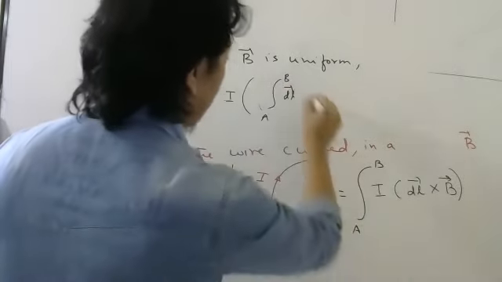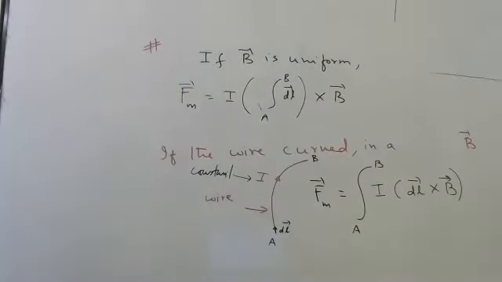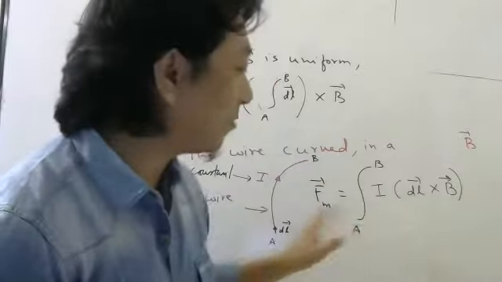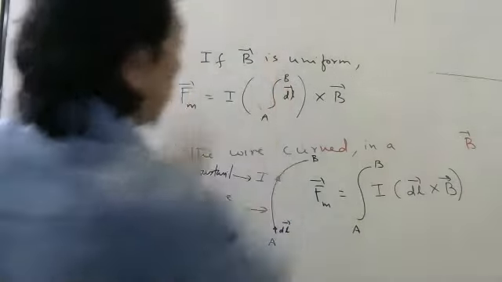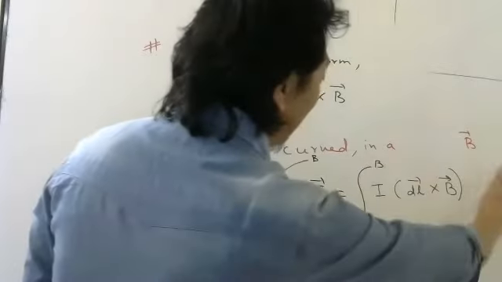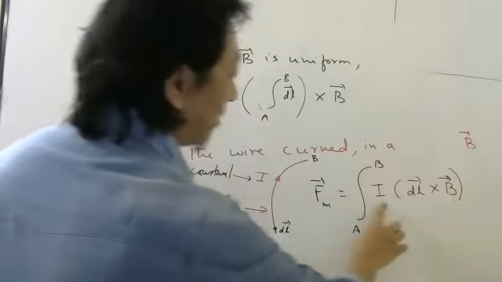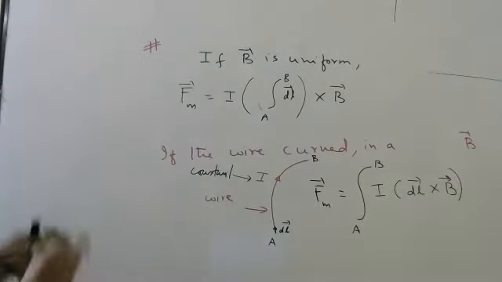Here. Cross B. Okay. You cannot take this outside here, okay, because this is cross product. No, if you take it outside, what will be here? Nothing. So if magnetic field is uniform, you don't have to add all of them. You don't have to add the product because this is constant, this is constant. So you have to put this integration only here. Okay.